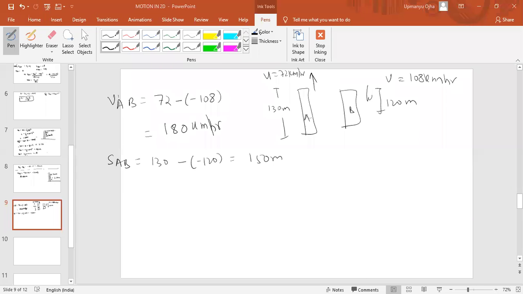Fine. So we can use the equation of motion there, that SAB must be equal to VAB into time t. Okay. So 150 means 0.15 kilometers equal to 180 into t. Okay. So 0.15 by 180 hours. But we have to find it in seconds.